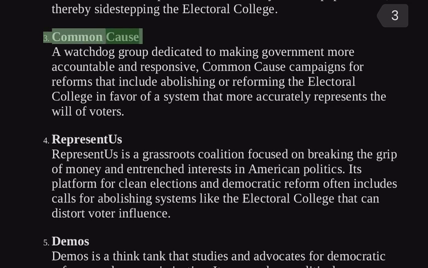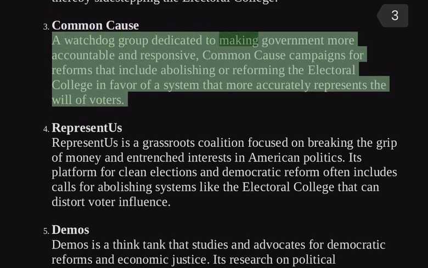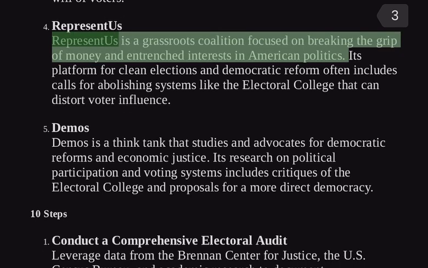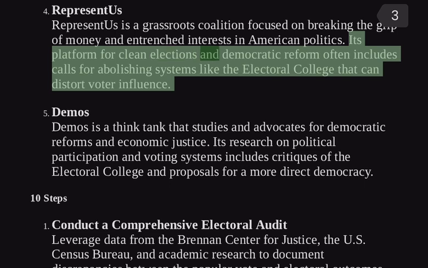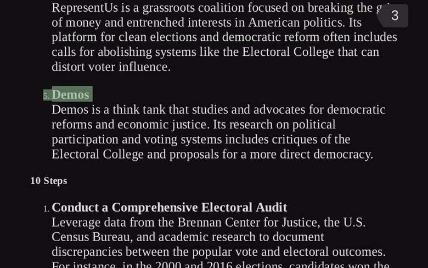3. Common Cause. A watchdog group dedicated to making government more accountable and responsive. Common Cause campaigns for reforms that include abolishing or reforming the Electoral College in favor of a system that more accurately represents the will of voters. 4. RepresentUs. RepresentUs is a grassroots coalition focused on breaking the grip of money and entrenched interests in American politics. Its platform for clean elections and democratic reform often includes calls for abolishing systems like the Electoral College that could distort voter influence. 5. Demos.